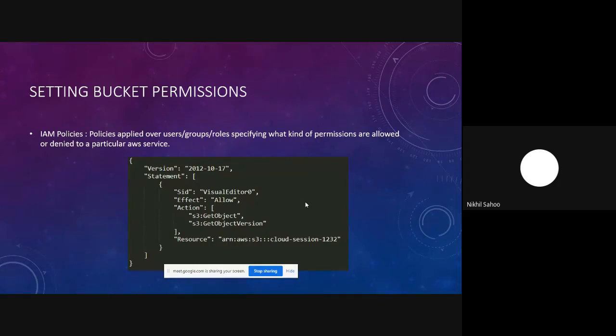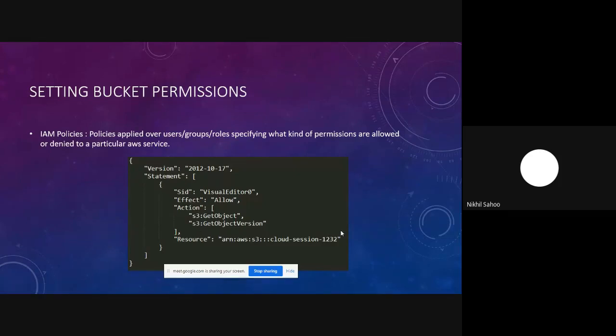It is a policy that is applied over users, groups or roles, specifying what kind of permissions are allowed or denied to a particular AWS service. In simple words, we attach a policy document. So what is a policy document? In the picture itself, you can see that is a kind of policy document.